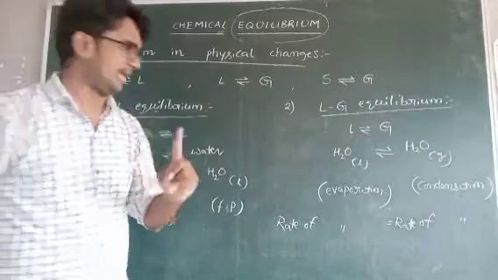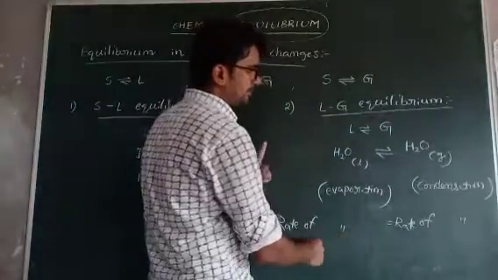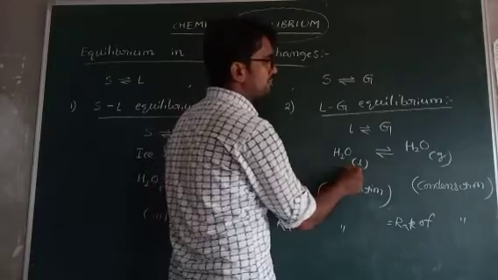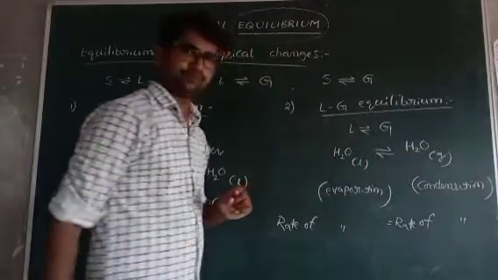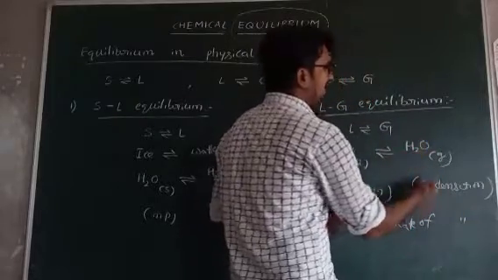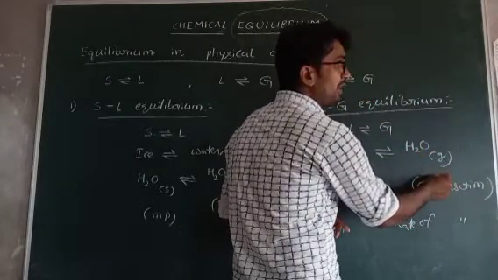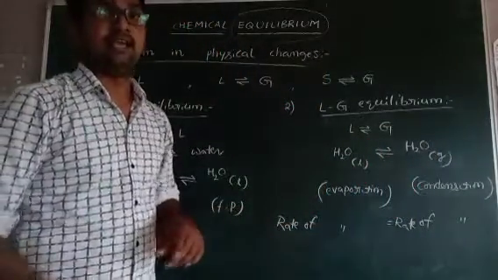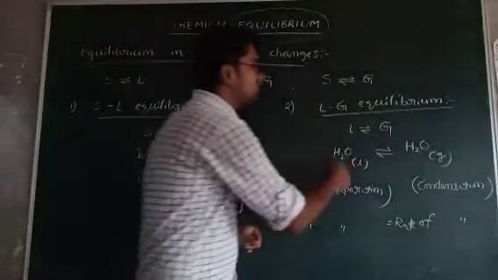Rate of evaporation means in 1 second time, how many liquid water molecules are converted to gas. Rate of condensation means in 1 second time, how many gaseous water molecules are converted to liquid. At equilibrium, these two are same.